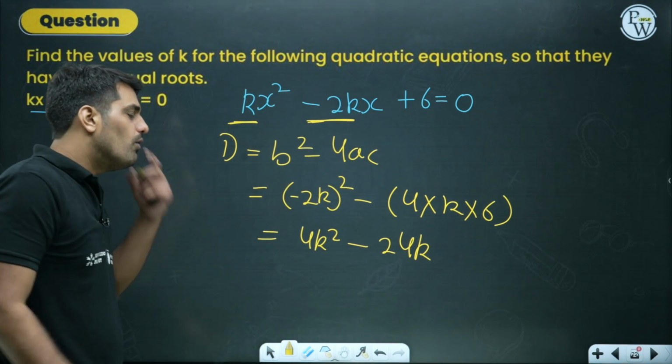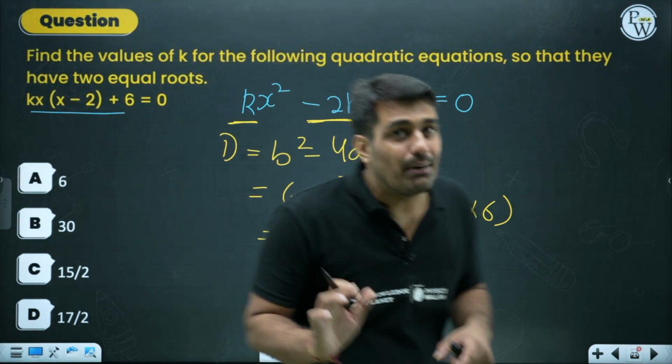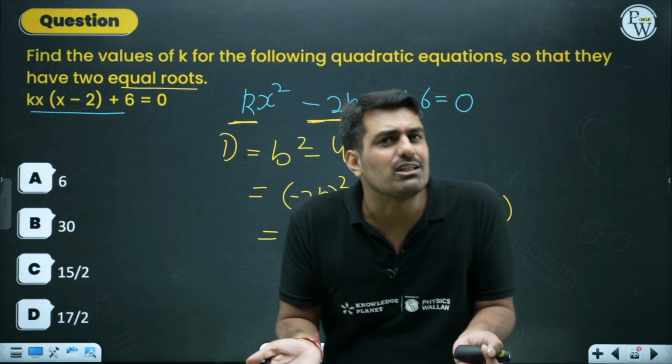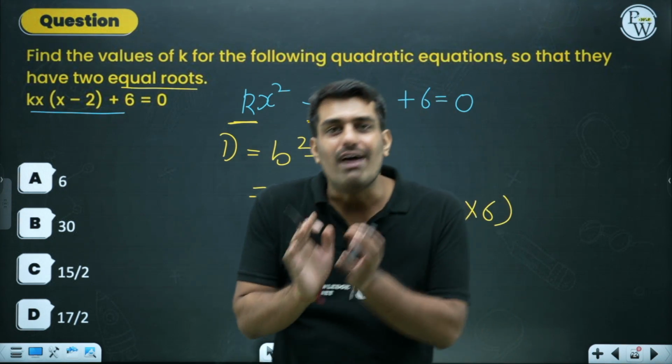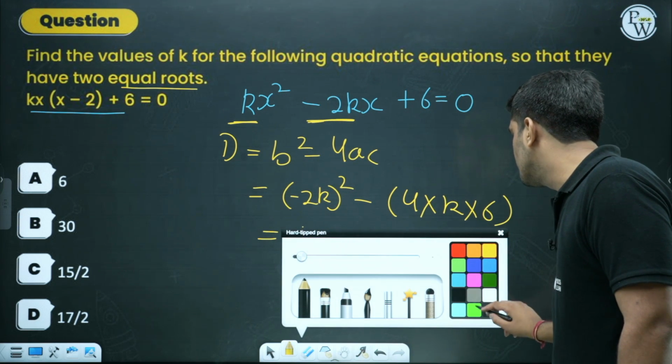We already know one more thing, that this particular equation is having two equal roots. And when is it possible? It is only possible when we have the value of D equal to 0. So let's put the value of D equal to 0.